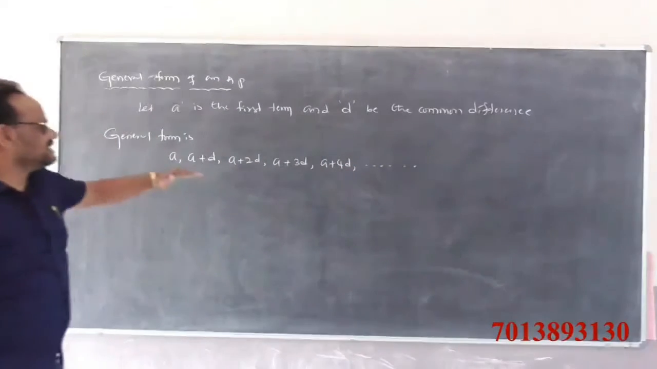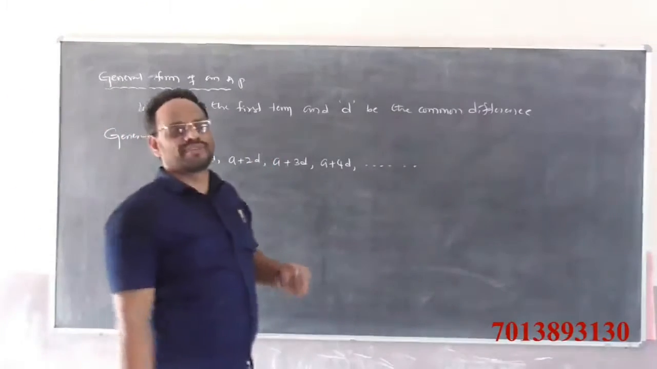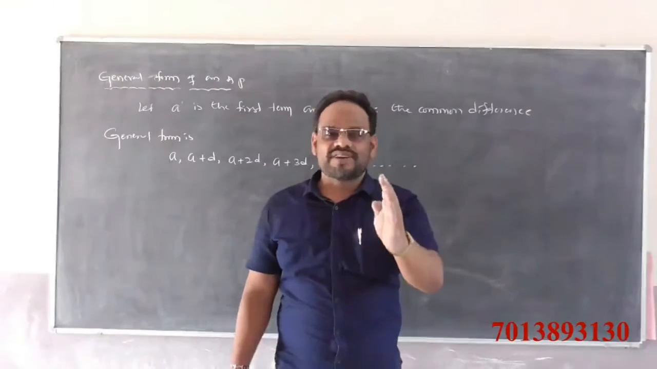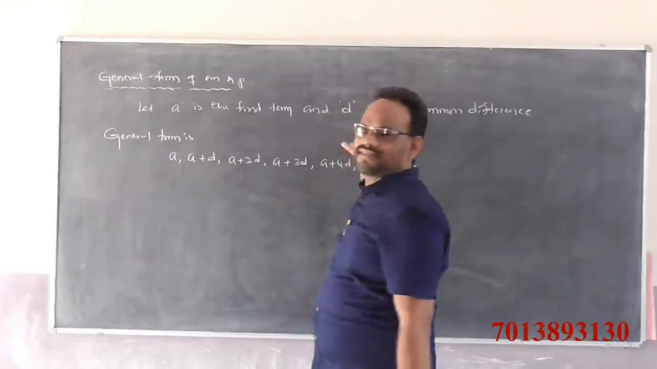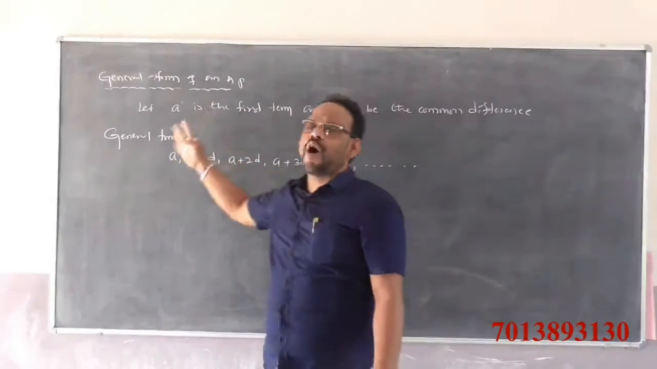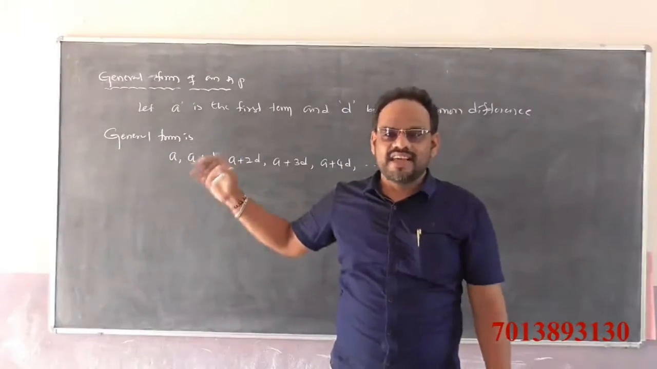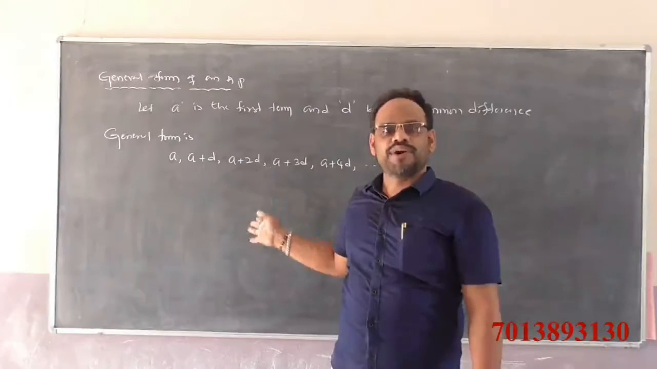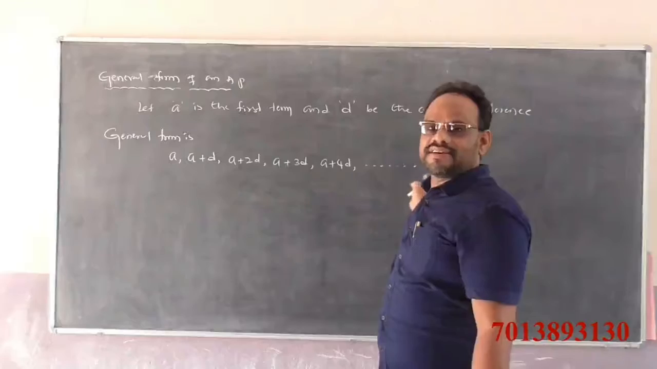This is the general form of an arithmetic progression. A is the first term and D is the common difference. Then the general form of arithmetic progression is A, A plus D, A plus 2D, A plus 3D, A plus 4D, and so on.